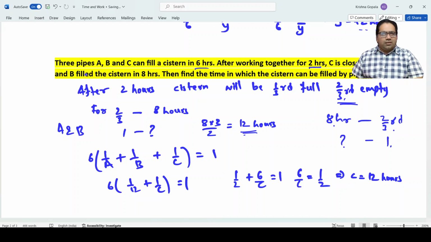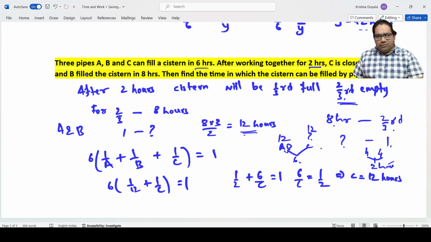A and B together. Now, what total are they taking? 6 hours. So you can directly write it here: 12 hours for A and B, and C something we don't know, and together they are making 6 hours. That means C is also equal to A and B together, right? Simply, if I am able to do in 4 hours and you are able to do in 4 hours, together we will be able to do in 2 hours. You don't need to do the other calculation. So A and B is 12 hours, then total is 6 hours. That means C is also doing 12 hours. Okay, this is one way.